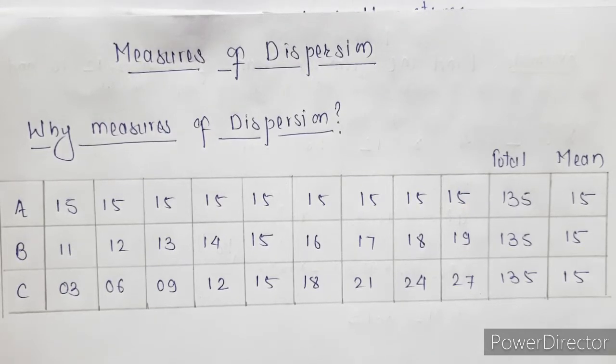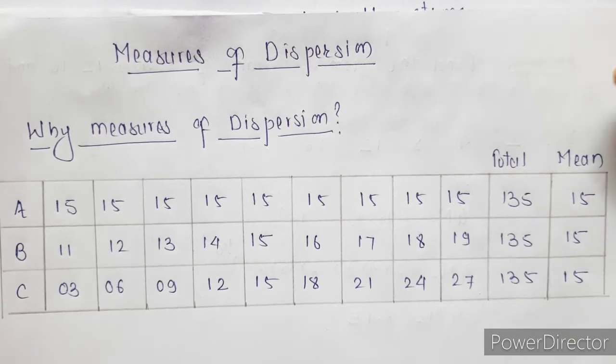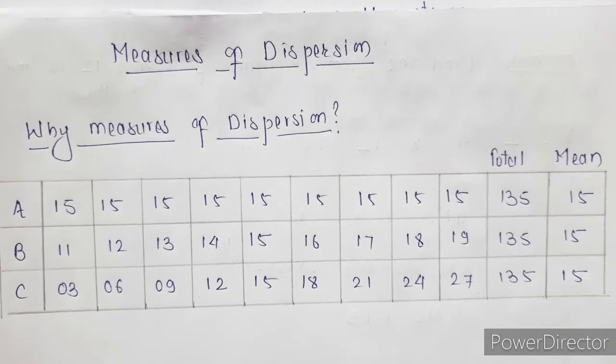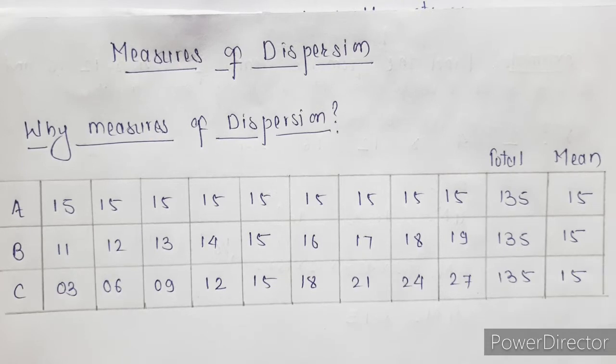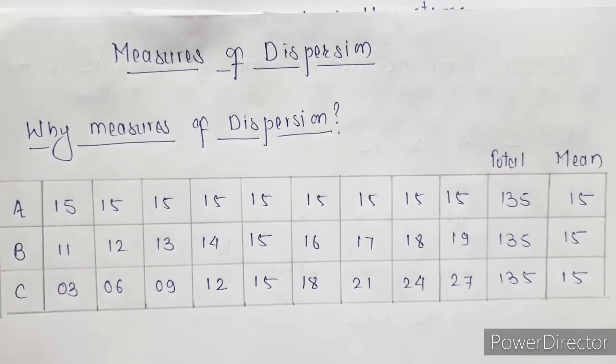In this video, we'll be talking about measures of dispersion. Now, why measures of dispersion? Because we have already done measures of central tendency. Now, what is measures of central tendency? Measures of central tendency give us an idea of the concentration of the observations about the central part of the distribution.